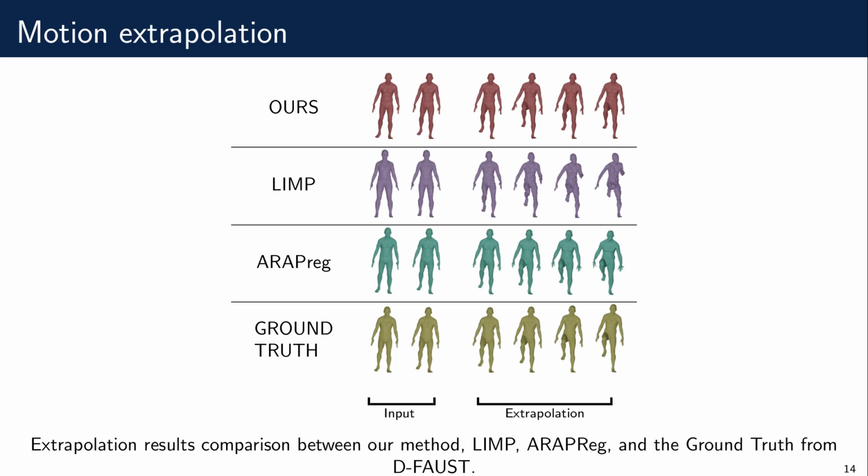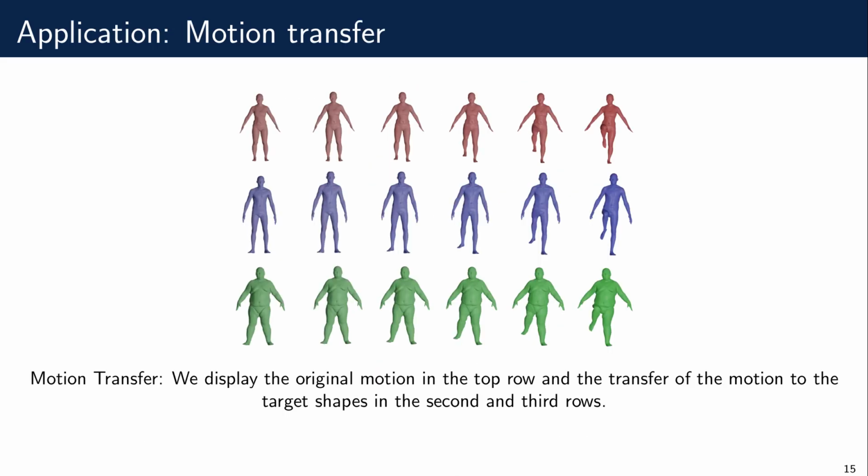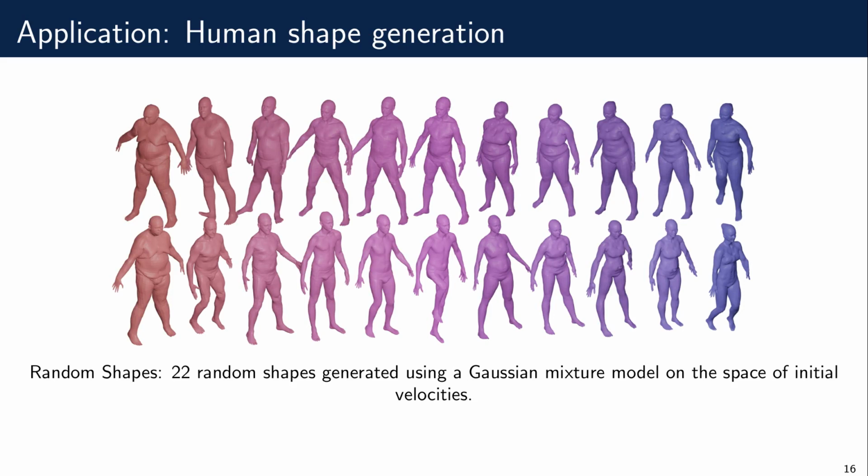The path of LIMP is bad because of the bad endpoints, and ARAPReg tends to modify the shape of the hands, while ours produces a consistent lifting of the knee. We apply our method to motion transfer easily by swapping shape codes between the woman moving and the 2 men. We can also do human shape generation by providing a generative model on the tangent space of the template.